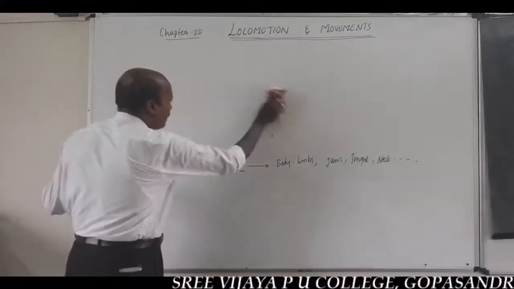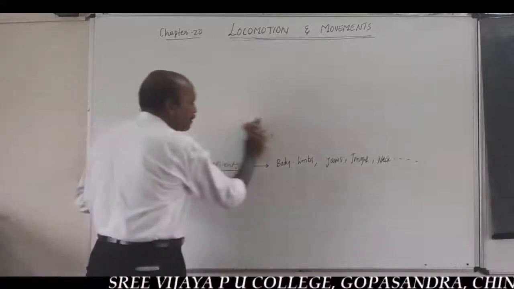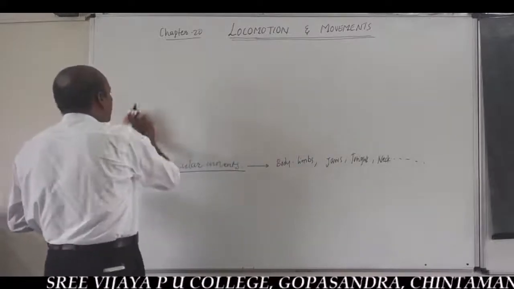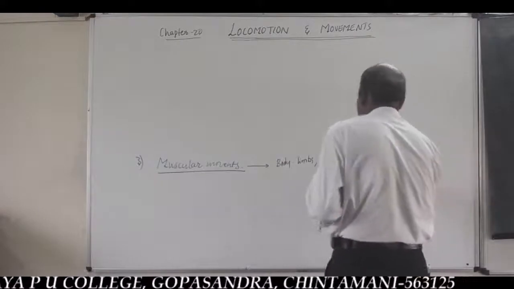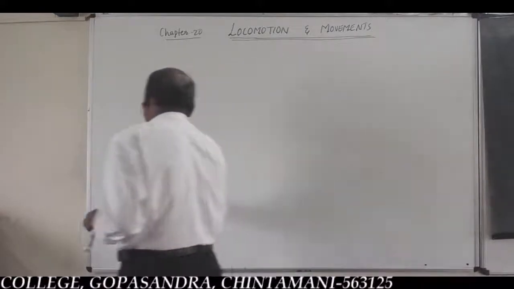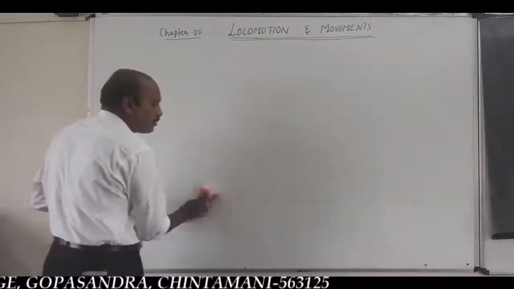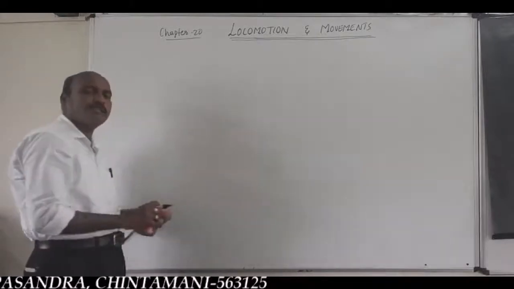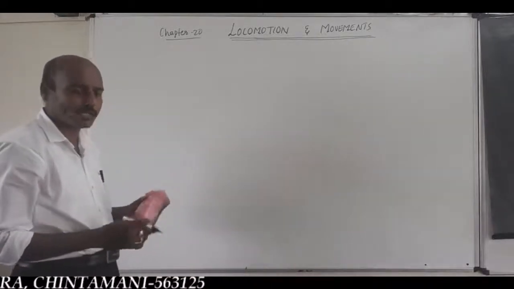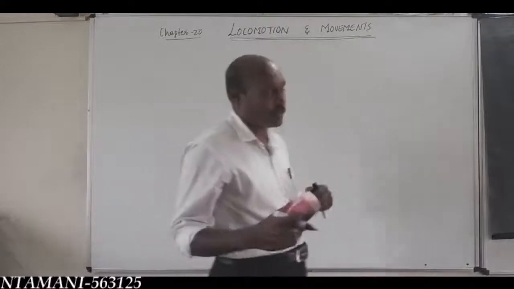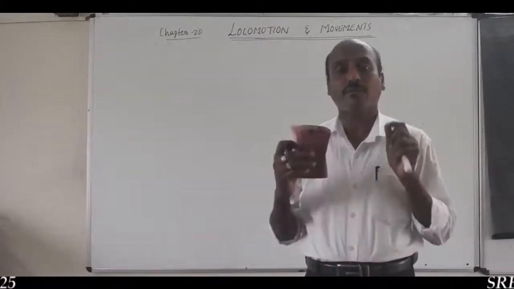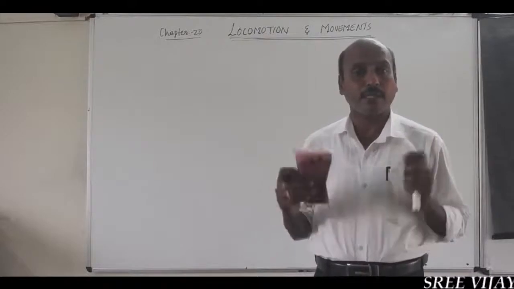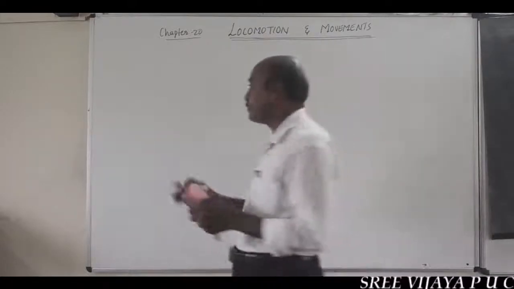But in our topic, the major and very important type of movement is the muscular movement. It takes place by the help of different types of muscular tissues. Now, we are going to study a brief account of different types of muscles in the human body.